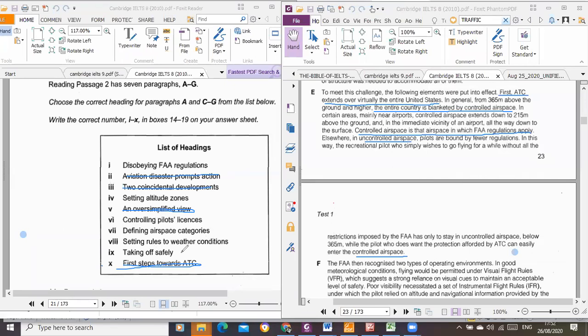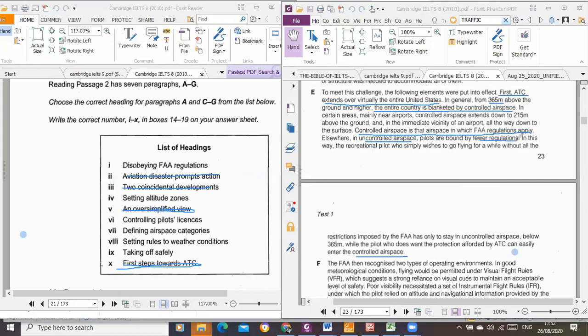Setting rules for weather conditions, taking off safely. Now, you go back to this place; it says first, ATC, to meet a challenge. ATC extends over virtually the whole country. So they were setting altitudes, as it were, because it was talking about when you fly above 365 meters, that is controlled airspace. When you come down below that, it is uncontrolled airspace. Controlled airspace is that airspace in which FAA regulations apply; elsewhere, in uncontrolled airspace, pilots are bound by other regulations.